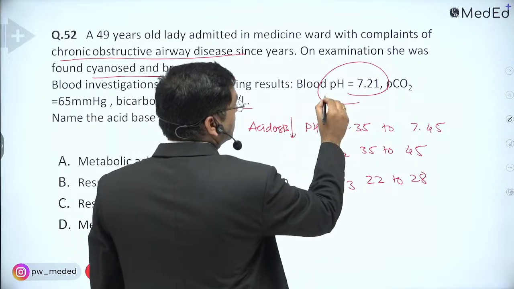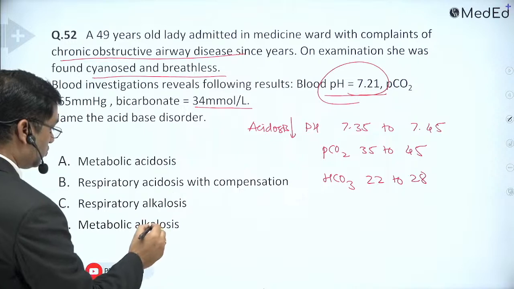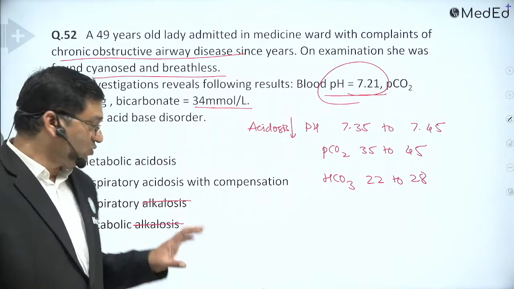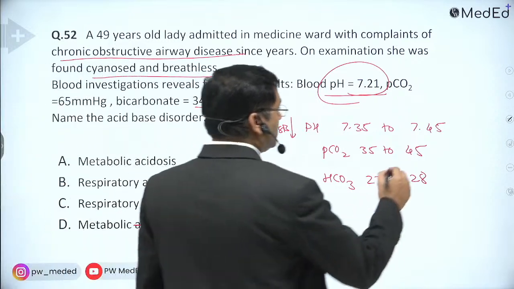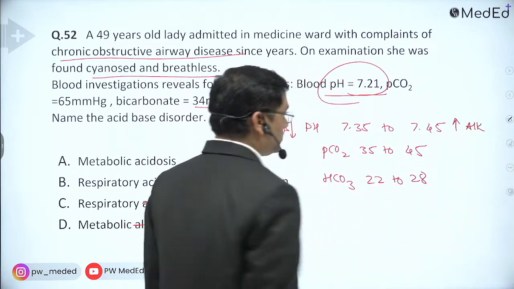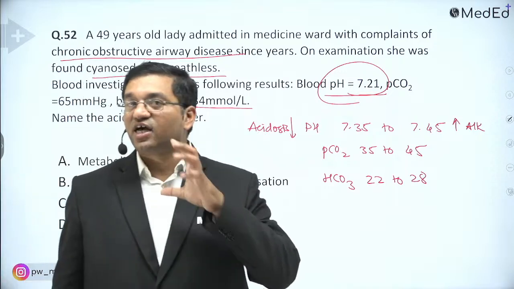See here, the pH is 7.21, which means it is decreased, so it is acidosis. Now rule out the alkalosis. Now two options are left. If the pH is more than 7.45, it is alkalosis. Consider PCO2 as carbonic acid.